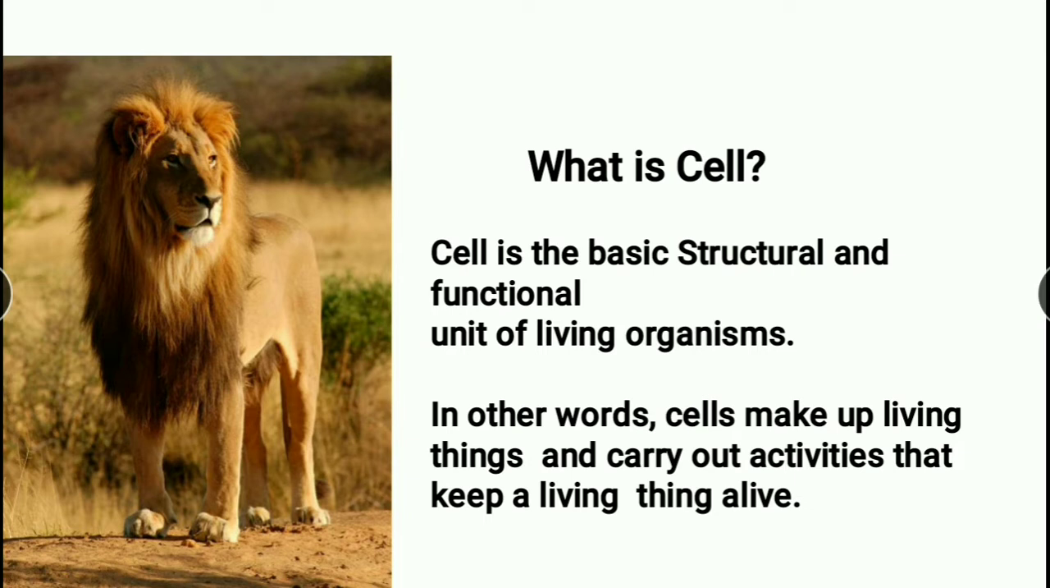Understood? So it may be a unicellular organism, that is a single-celled organism, or multi, meaning many cells. We are all multicellular organisms. Our body is made up of millions or billions of cells. The cell is very small, but it is the basic functional unit. The basic function starts in the cell, and it is very functional.